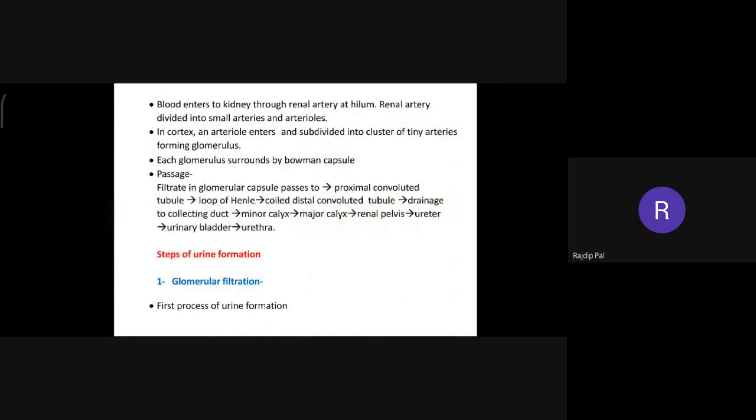Then each glomerulus is surrounded by the cup-shaped Bowman's capsule. Then the filtrate in the glomerular capsule passes to the proximal convoluted tubule, right?